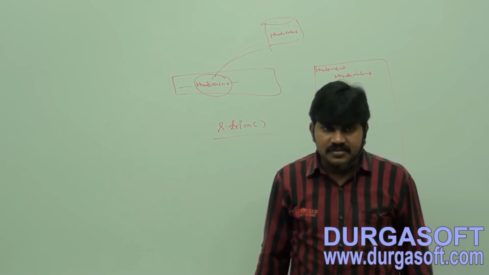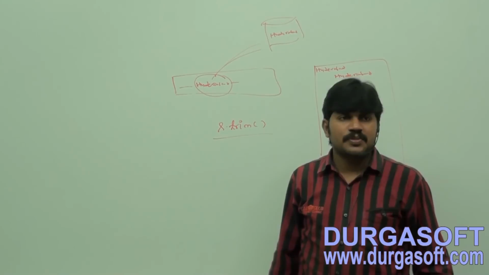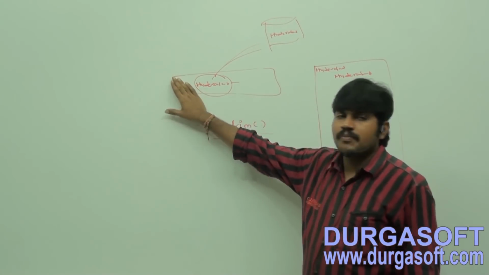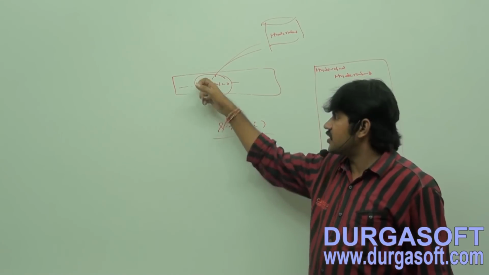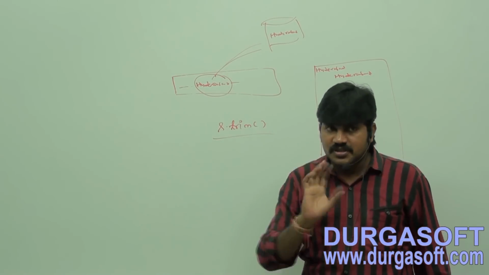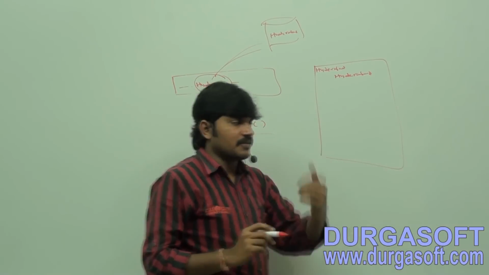Is it valid or invalid? Invalid. So the trim method removes blank spaces present at the beginning and at the end, but not the middle blank spaces. If a blank space is in between the characters in the string, it won't be removed, right? Okay, make sure you are aware. Are you getting? Next method.